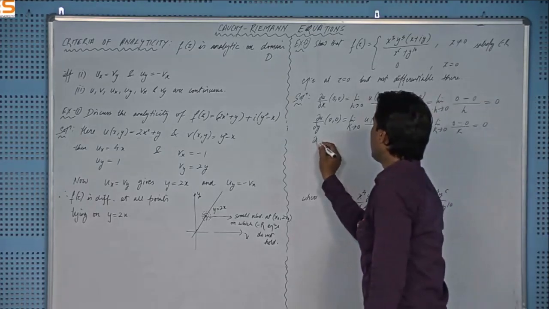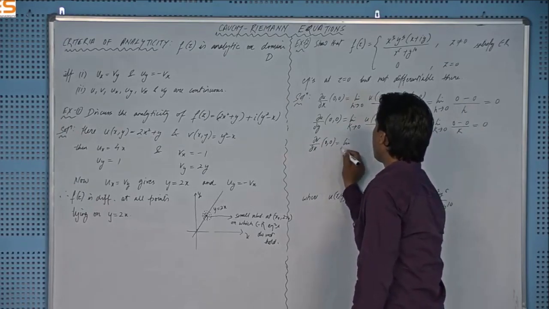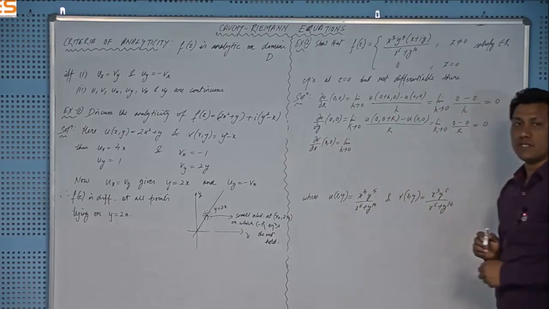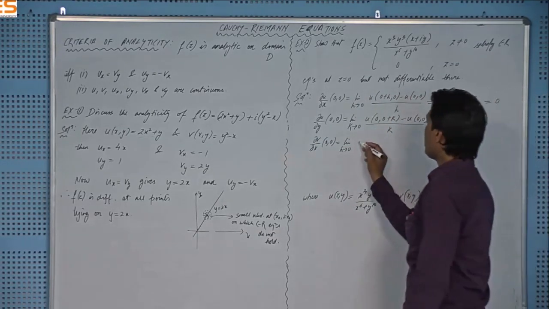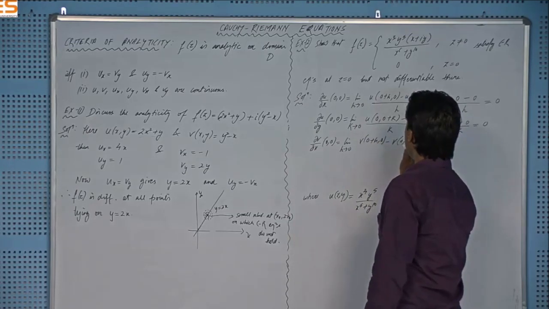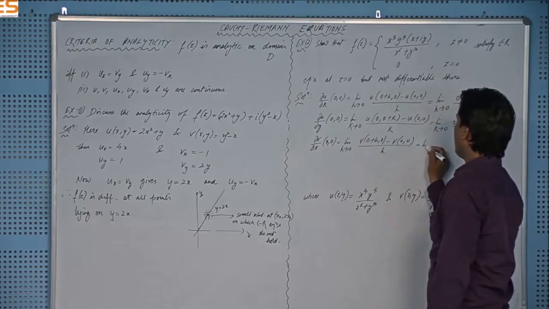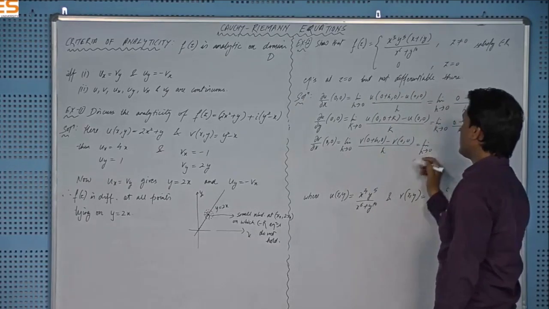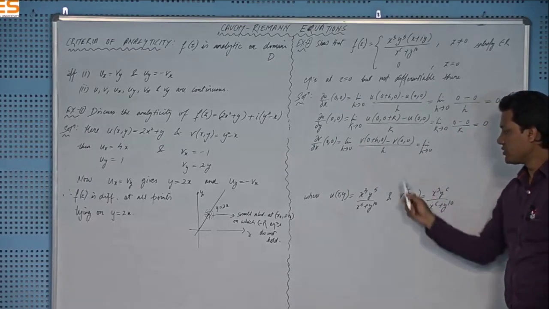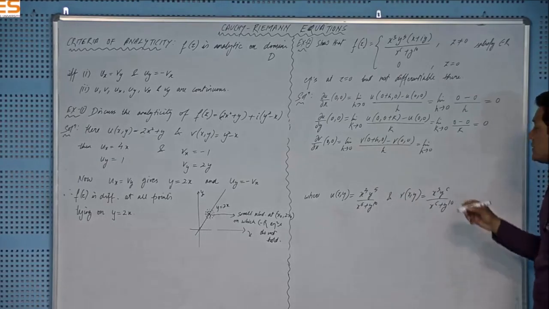And then del v over del x at (0,0), limit h tends to 0. This time we are finding the partial derivative of v with respect to x, and the formula will be v(0 plus h, 0) minus v(0,0) over h, right, equal to limit h tends to 0. This time I have to use my v, and this is my v. In place of x put h, and in place of y put 0. You will get 0 here, right?